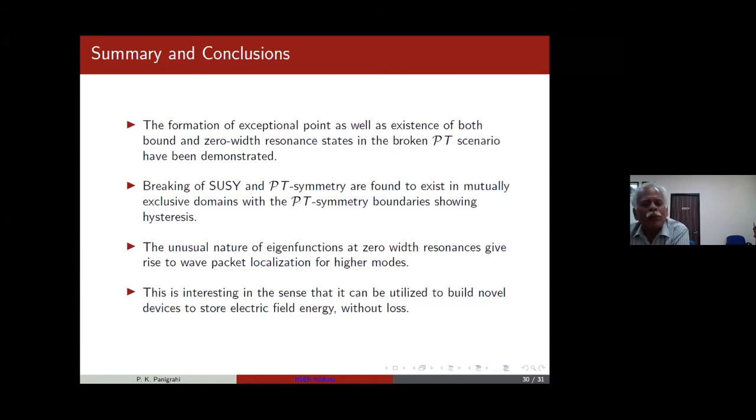So it may have some implications for technology, because the kind of things we talked about is optics. And even without this i, this potential has already been there in refractometry. As I told you, there is a patent on that. So hopefully some of these things will find applications. And the exceptional point, in the context of optics, was pointed out in a PRL paper last year, I think, that light stops at the exceptional point. You can actually control the velocity of light because of the refractive index, so that you can really slow it down. Some of those things we are exploring, particularly how to store information and extract it by changing these parameters. So now, okay, I'll stop here.